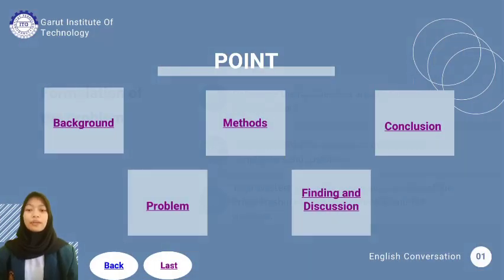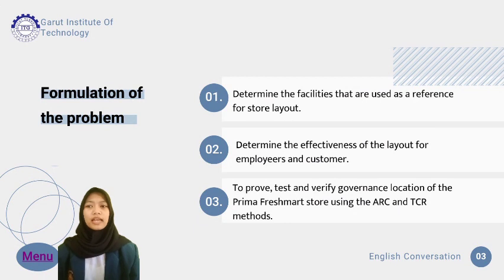Next, formulation of the problem. The problem that underlies this research is to determine the facilities that are used as a reference for the layout of the Prima Freshmart store based on the ARC and TCR methods. In addition, to prove, test, and verify the location arrangement of the Prima Freshmart store using the activity relationship chart and total closeness rating method, as well as to evaluate whether the layout is effective for employees and customers.